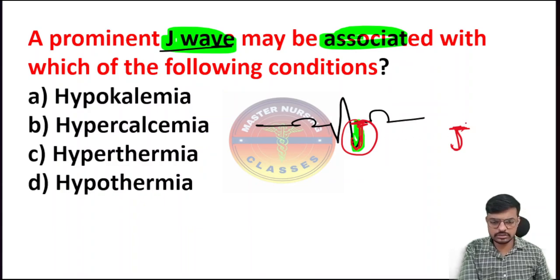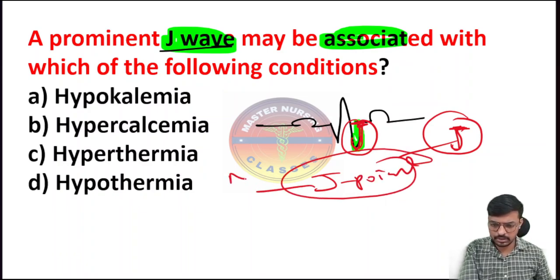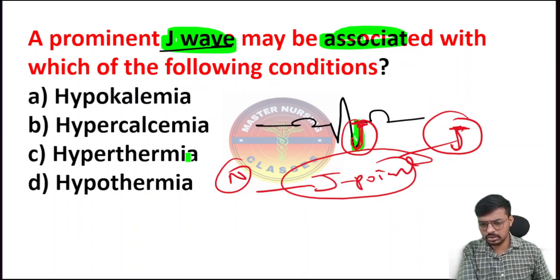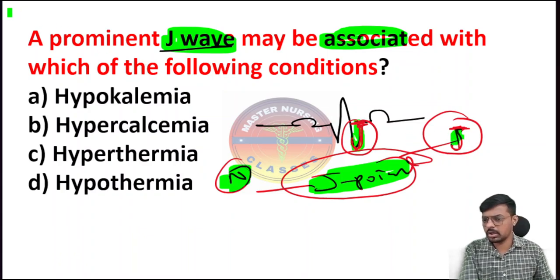Right? So this particular point we call the J point. The J point is completely normal. It's completely normal in all ECGs. If I take my ECG, I will get this. If I take your ECG also, I will get this.